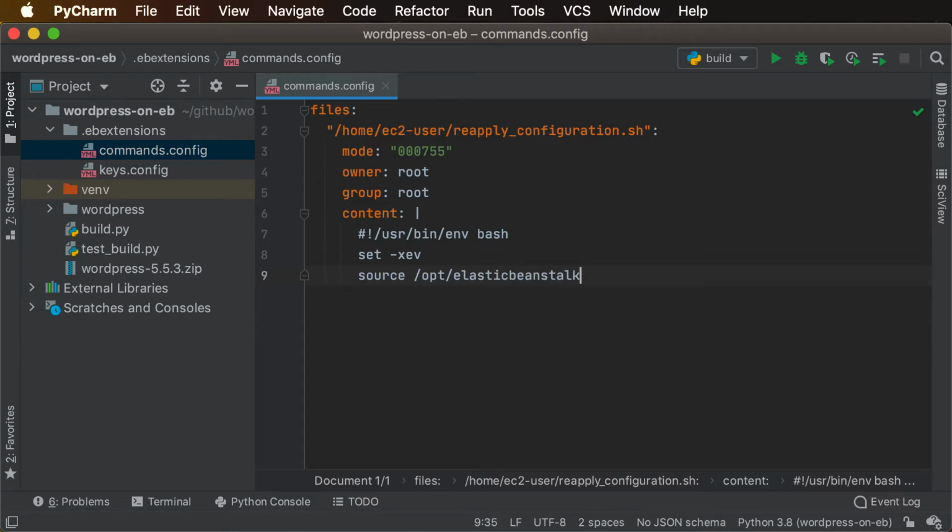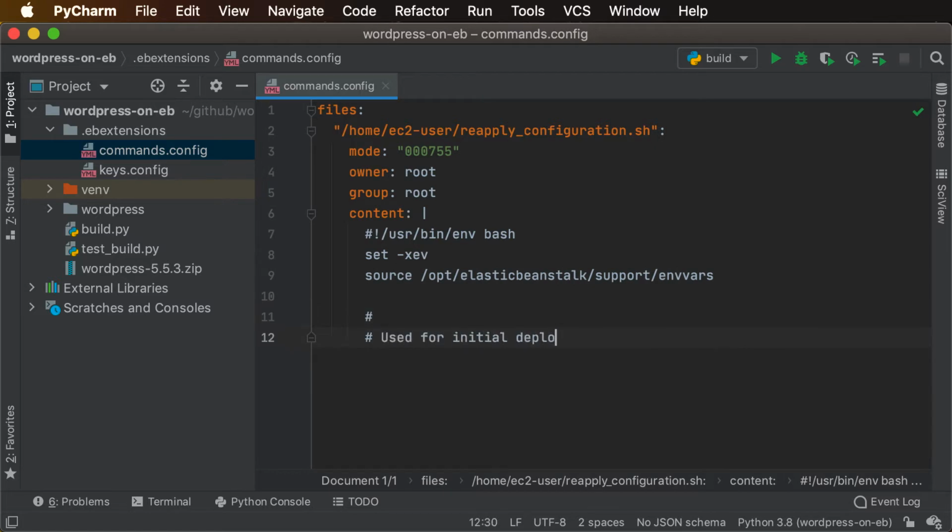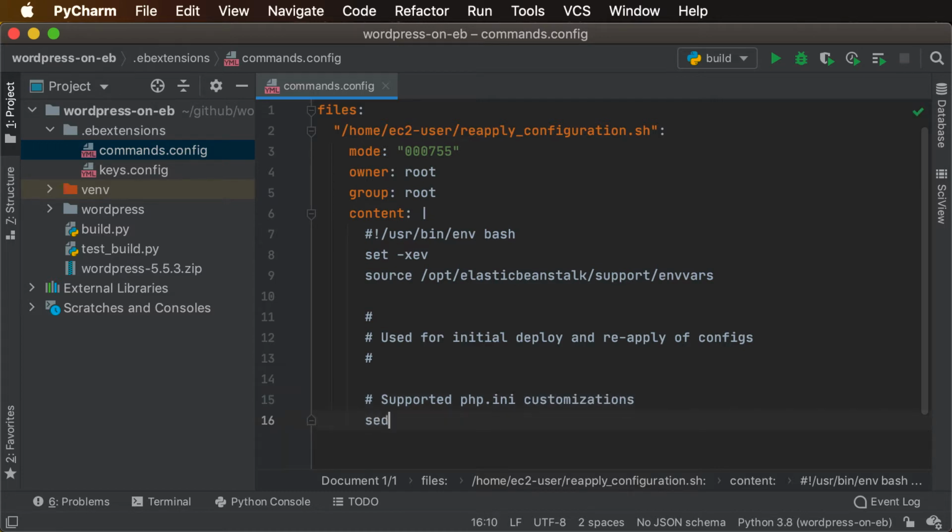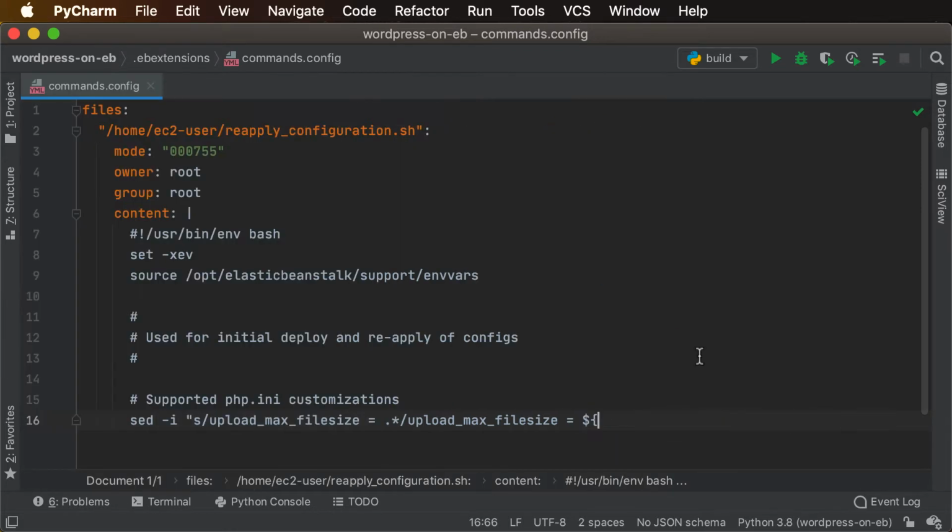And then we'll go ahead and source in all the environment variables from Elastic Beanstalk. And right now, like I said, we just have this stubbed in. So we're only supporting one basic feature at this time, which is to be able to manage the upload max file size PHP option through the console.